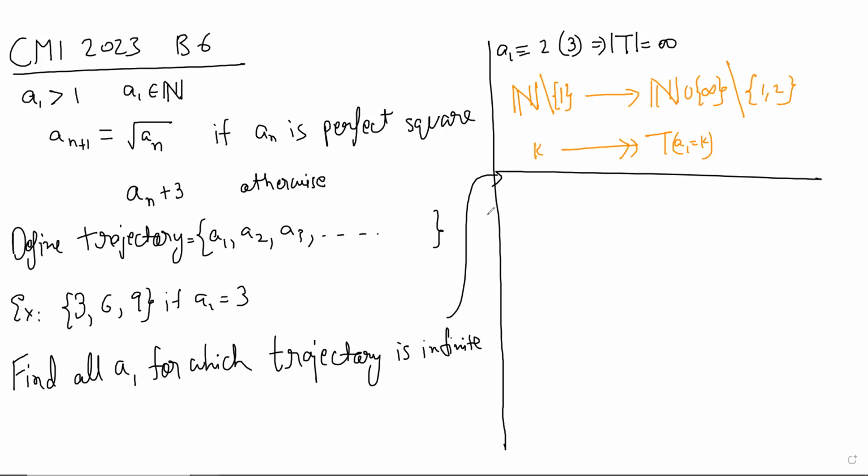So 2 mod 3 is certainly there. Apart from that, we should think. Oh, sorry, sir. Our trajectory is finite. Yes, the trajectory is finite. So we want to find all A1 for which the trajectory is finite. Okay.